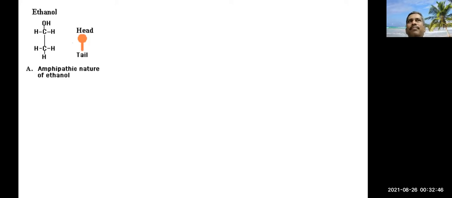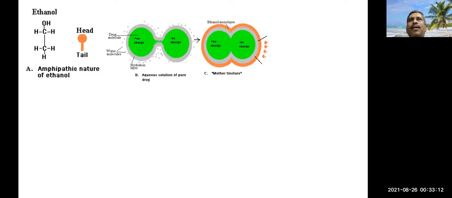In this way, the ethanol molecule has a hydrophilic head and a hydrophobic tail. If you use a water solution, the positive and negative charge of the drug molecule will remain wide apart.